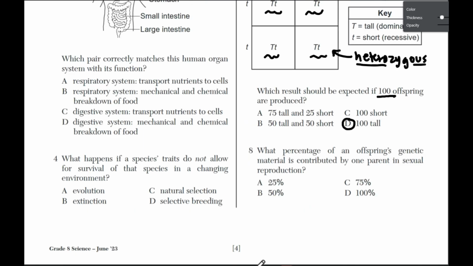Number 8, what percentage of an offspring's genetic material is contributed by one parent in sexual reproduction? So in order to, well, I'm getting ahead of myself. Let's go through the answers. A, 25%, B, 50%, C, 75%, or D, 100%. All right, now let's talk about it.